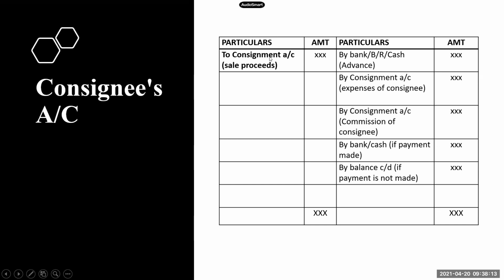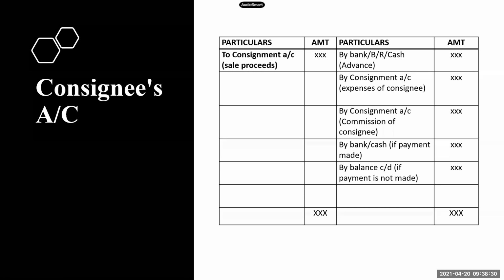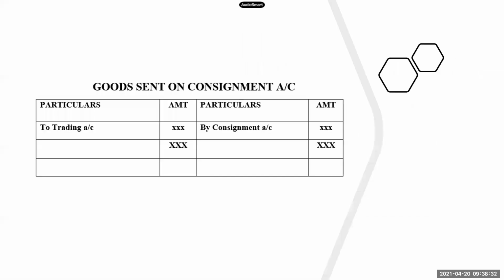Your sale amount will be debited. Whatever advance you are receiving, expenses, commission, and balance entry. So that means there will be only 5 entries in the consignee's account. Now look at your third account, goods sent on consignment account.